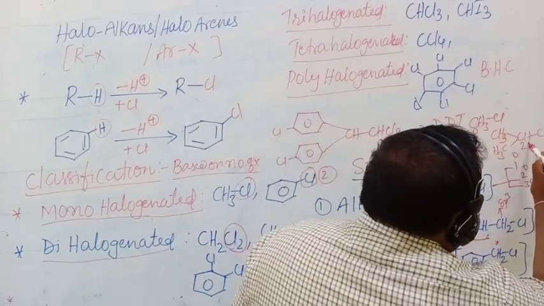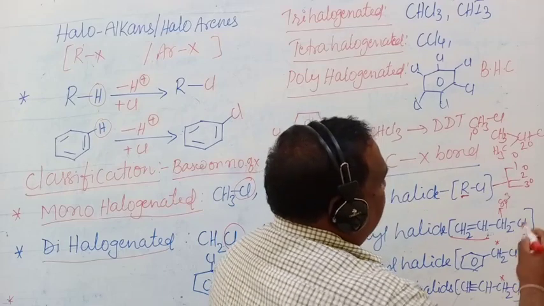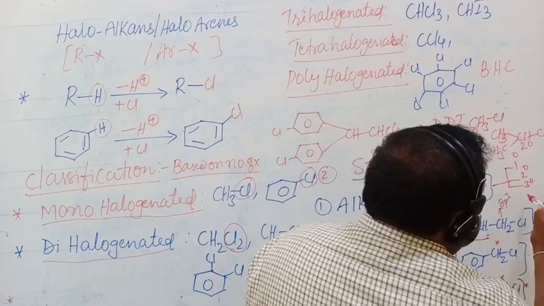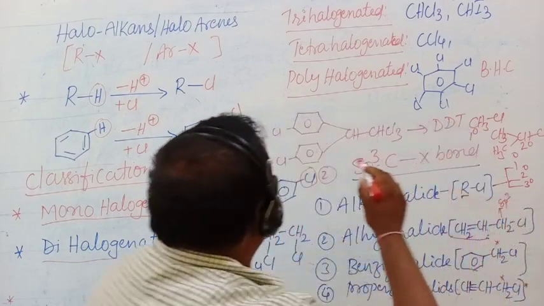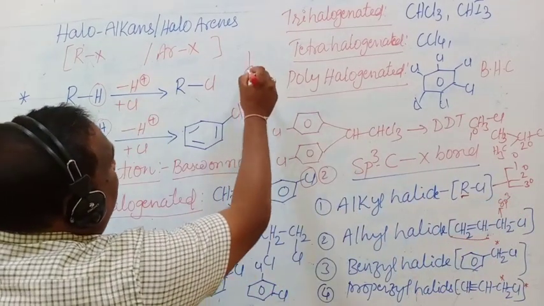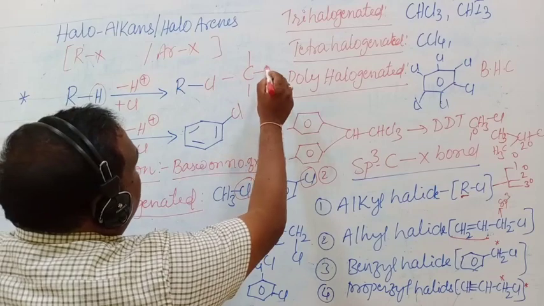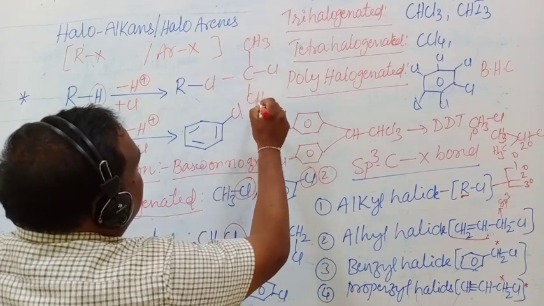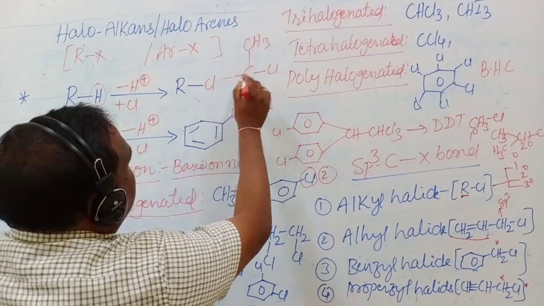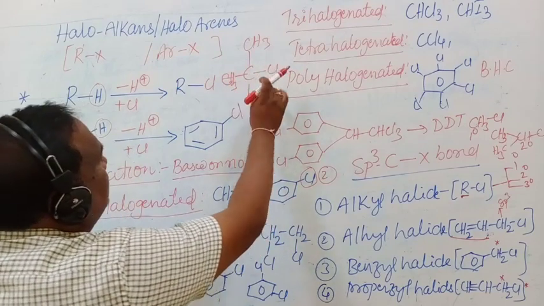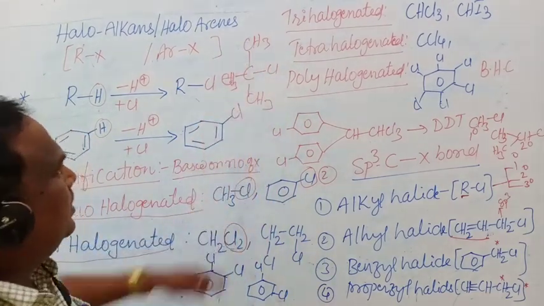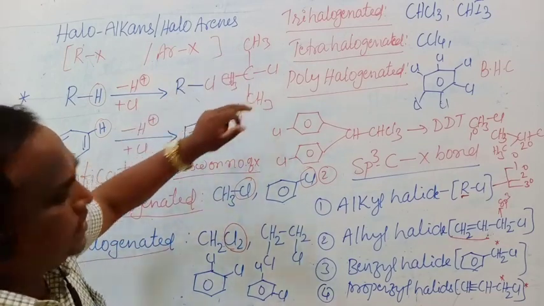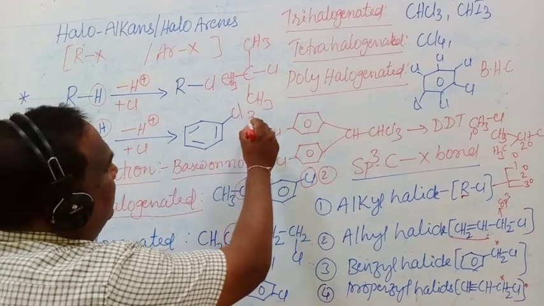And if it is attached to 3 carbons, like 1, 2, 3, with Cl and three CH3 groups, the halogen-attached carbon is attached to 3 carbons, so it is called a 3 degree alkyl halide.